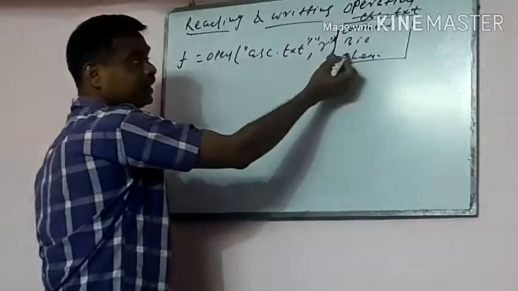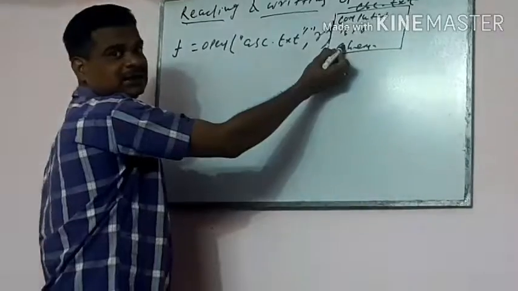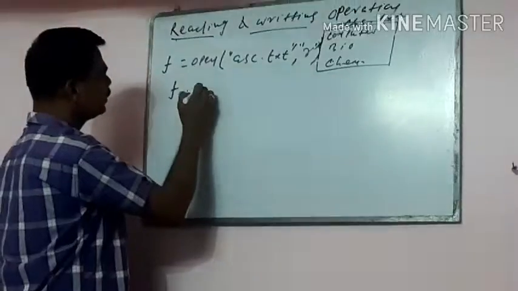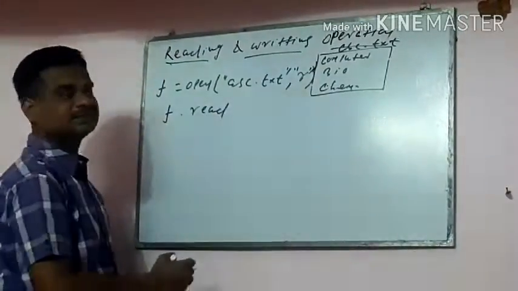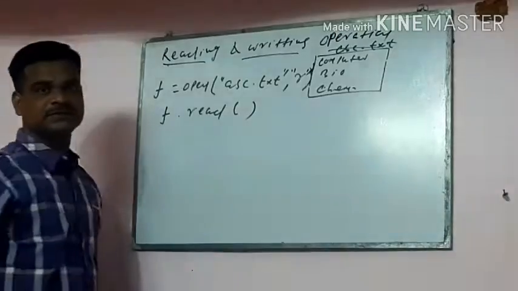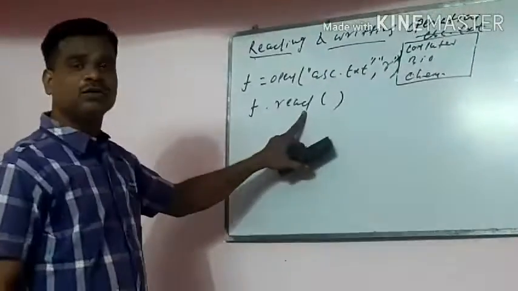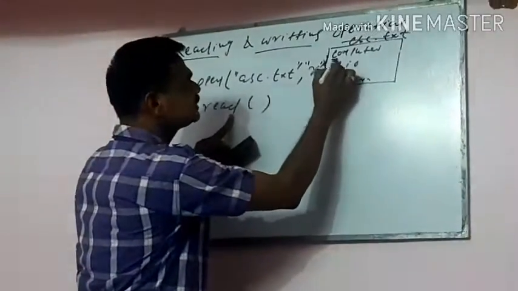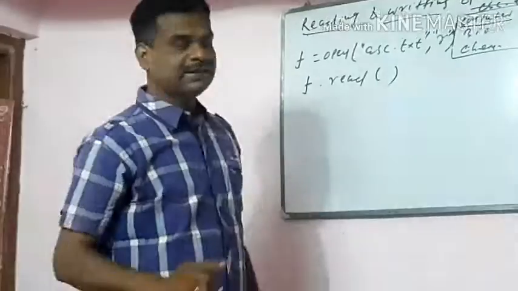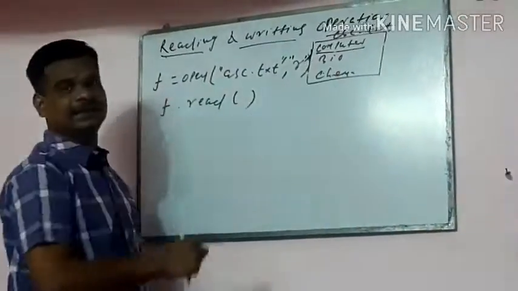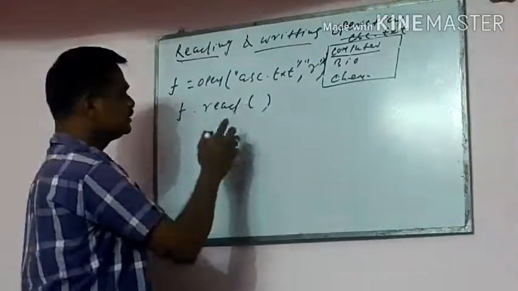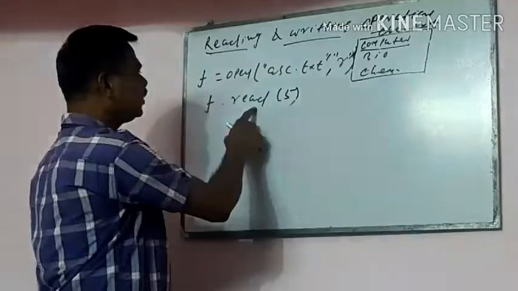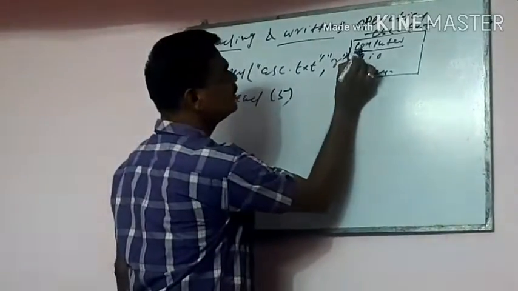Then the file already exists, abc.txt. Now you want to read that file. So f.read functions. F.read means it reads the first line, a single line. Suppose I am putting a parameter of 5 characters. That f.read(5) means it reads 1, 2, 3, 4, 5.